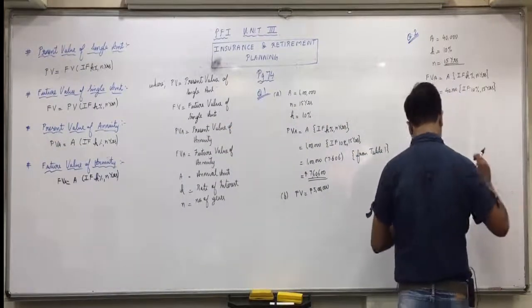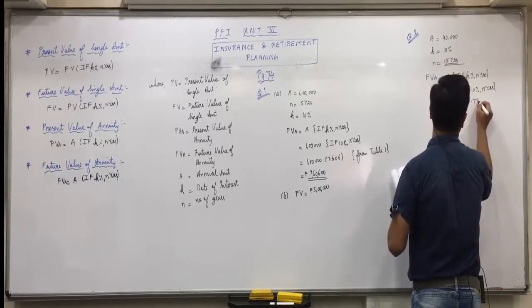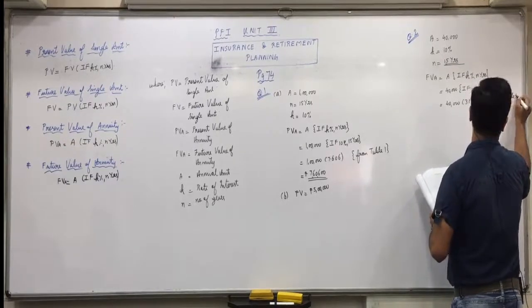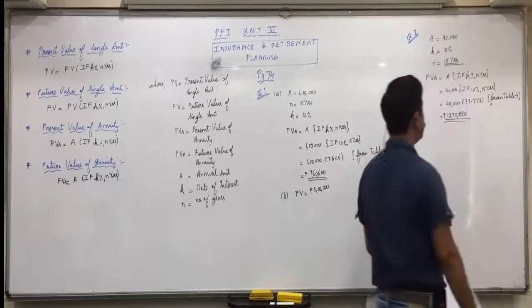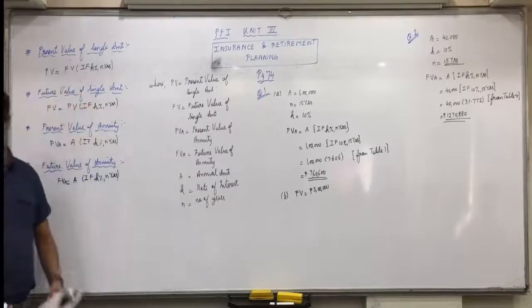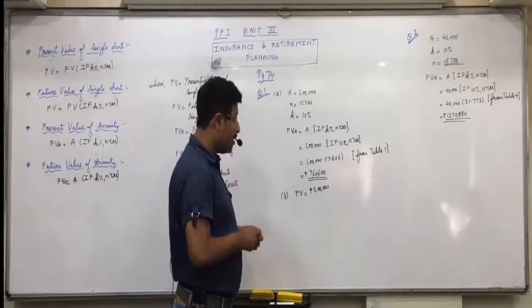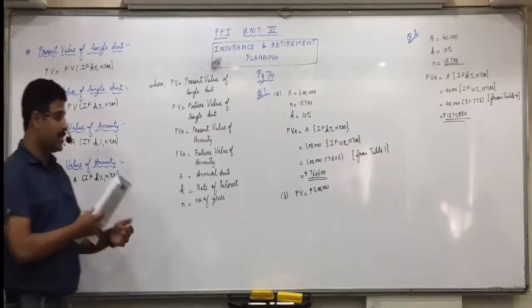Do you find it, everyone? Yes. So 40,000 into 31.772 in bracket from table 4. 12 lakh 70,880. This is what it will accumulate. 40,000 if you save every year, after 15 years it will become 12 lakh 70,880. Is everyone clear with this? So, write down this. Mr. Soni can withdraw rupees 12,70,880 at the age of 60 years.